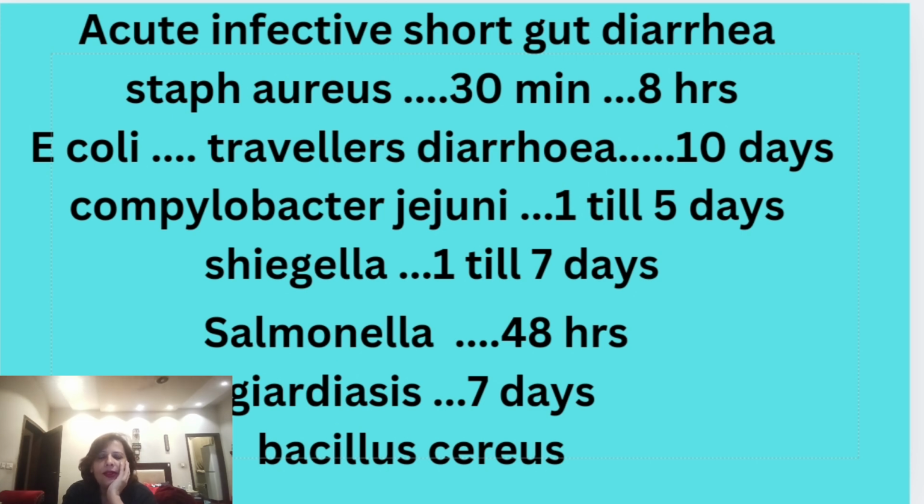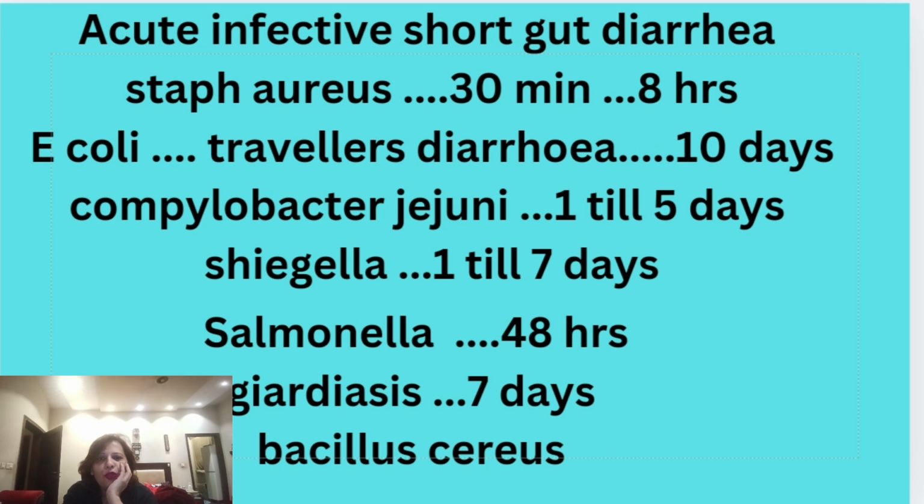These microorganisms can be of different types, and their incubation period can be as little as 30 minutes, that is for Staph aureus, and it can be as long as 7 days, as it is for giardiasis. Some of them are watery and some of them can be bloody. For example, Campylobacter jejuni diarrhea can be bloody, and Shigella diarrhea is always bloody.